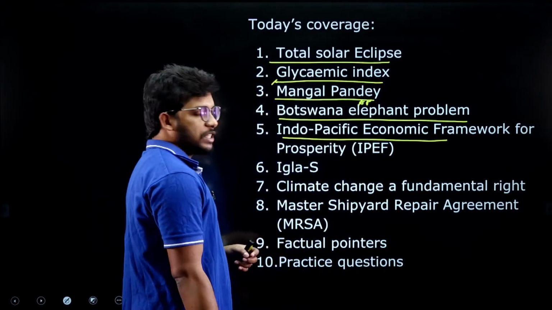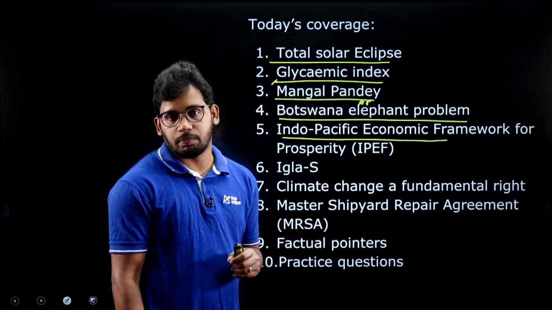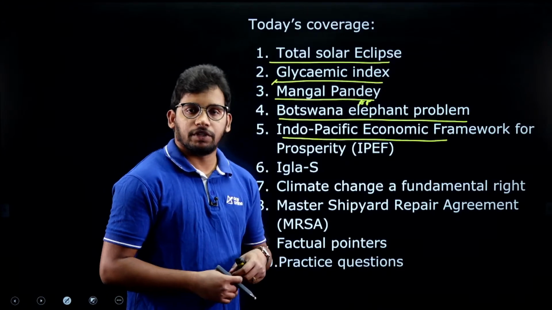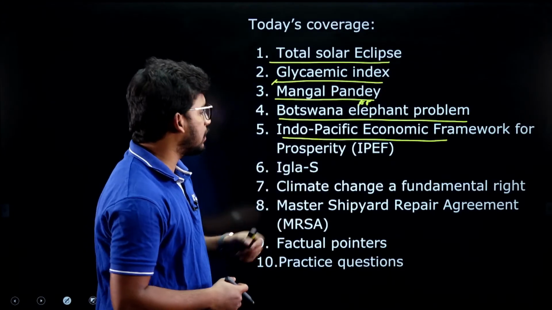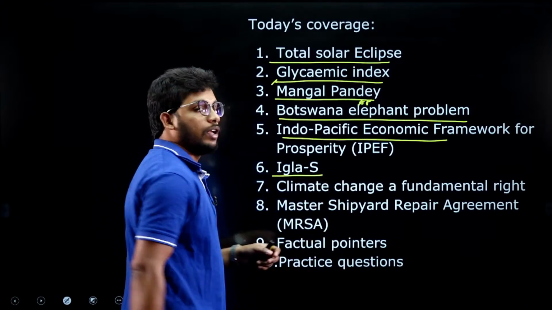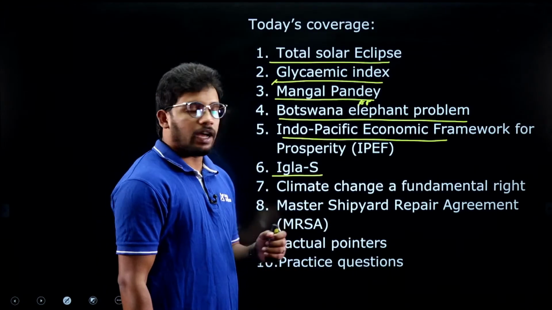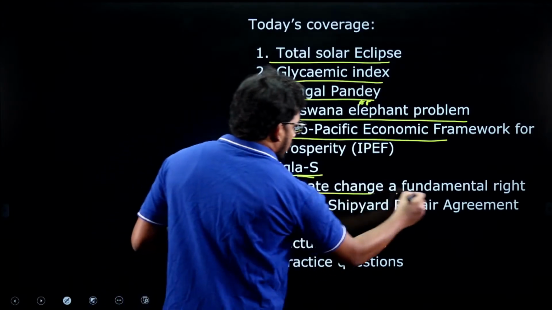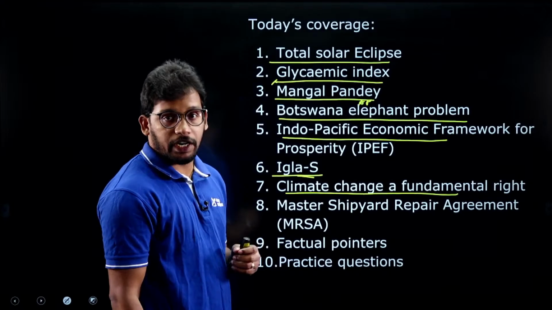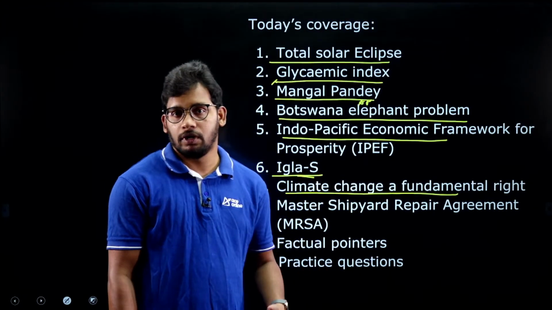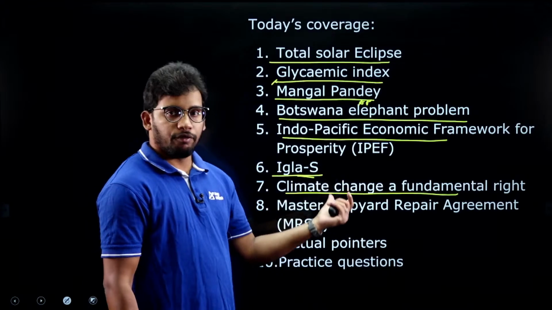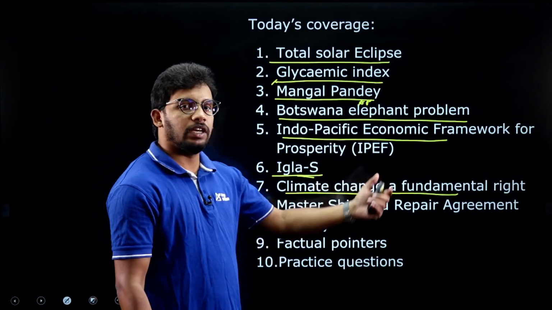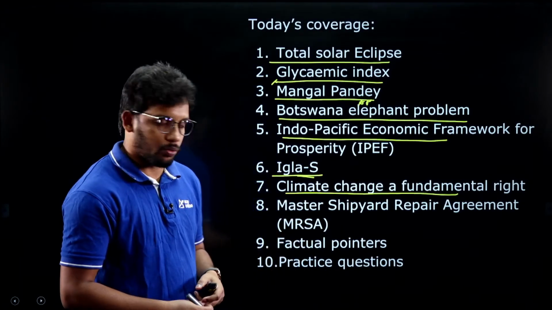And then the Indo-Pacific Economic Framework for Prosperity. So an international organization or an agreement, we can say, which was signed by 14 countries. We will see why it is in the news, and we will also see the important facts. Then the Igla-S system, a missile defense system, we will see that as well. Climate change as a fundamental right, which was declared by the Supreme Court a few days back. So this is again very important. We will see what actually is a fundamental right in a very brief manner, and then we will see in what context the Supreme Court has announced this.